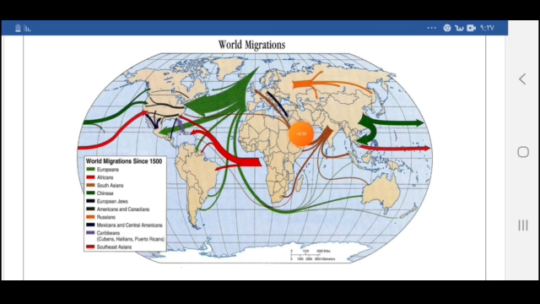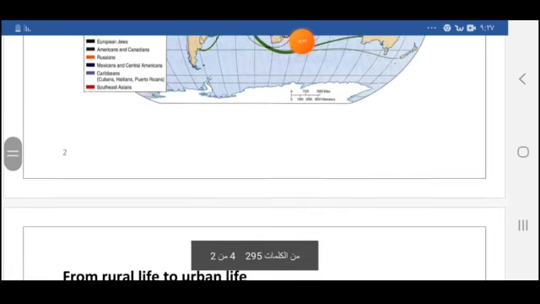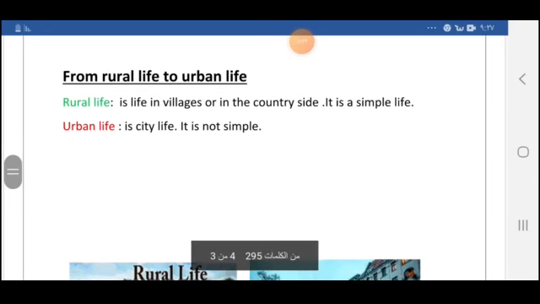We moved from other countries and came here to Medina for better work opportunities, or even to find better schools or better opportunities for life. So people will keep moving from one place to another, but not in the same way like the early people in the past. So what do we call the movement of people from one place to another?